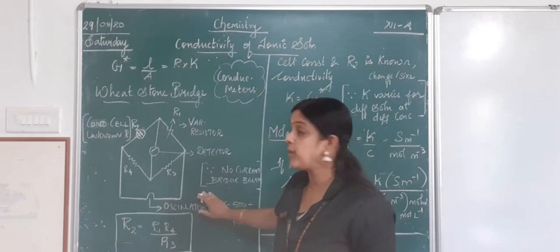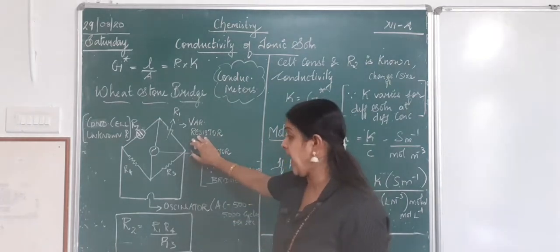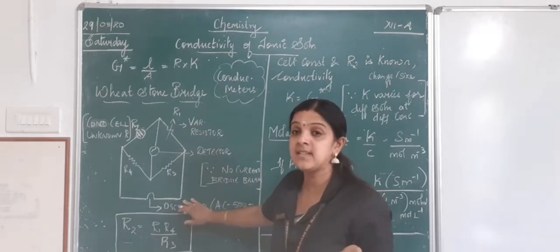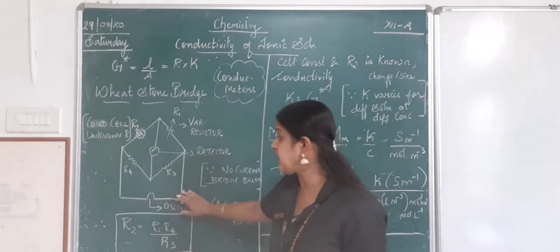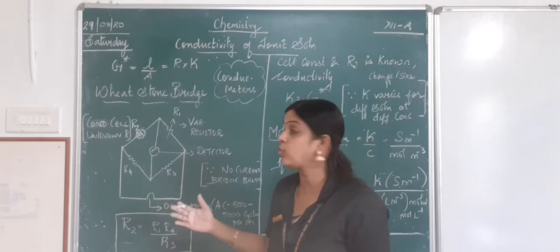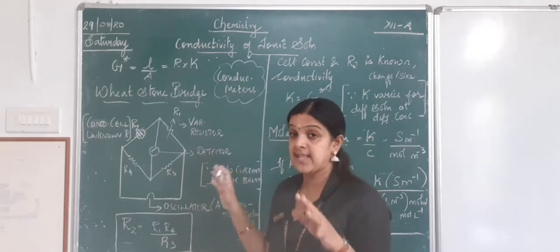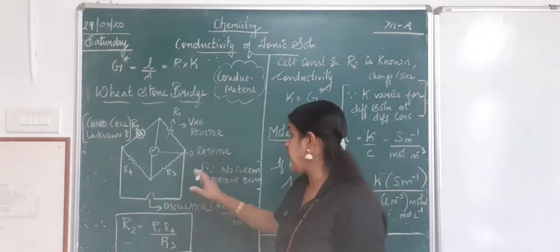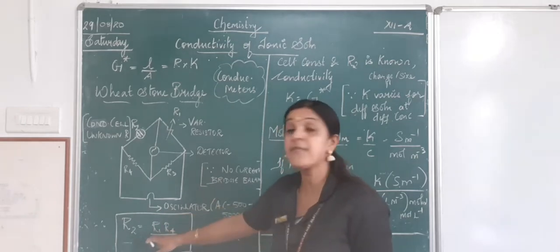So now what are we going to do here? We are going to adjust the variable resistor, and we are going to use a tuning fork. The oscillator can be anything which has got a certain frequency. So when that is being set, you can see that as long as there is no current passing through the Wheatstone bridge, the bridge becomes balanced. As there is no current passing through it, the bridge becomes balanced, and once the bridge becomes balanced, we will be able to calculate the value of R2.